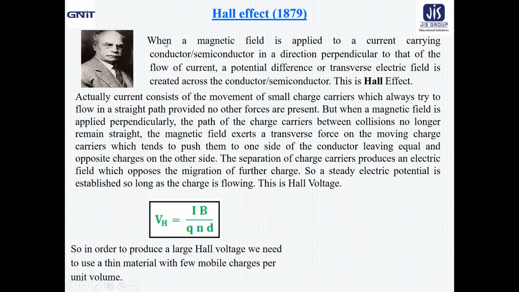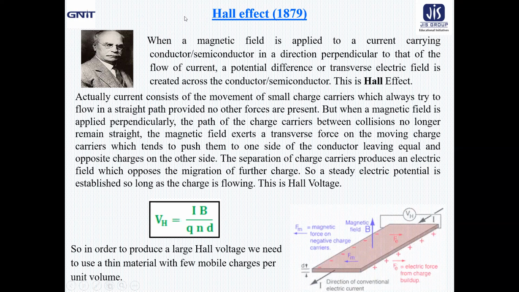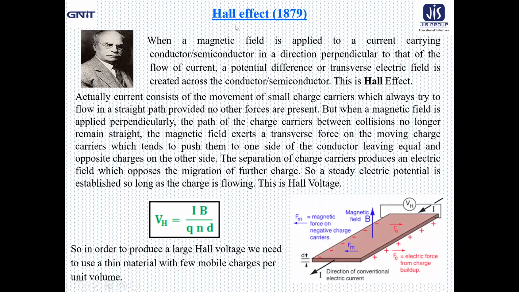Now, let us move to the all-important Hall effect. The Hall effect was discovered by Edwin Hall in the year 1879. When a magnetic field is applied to a current-carrying conductor or semiconductor in a direction perpendicular to the flow of current, a potential difference or transverse electric field is found to develop across the conductor or the semiconductor.